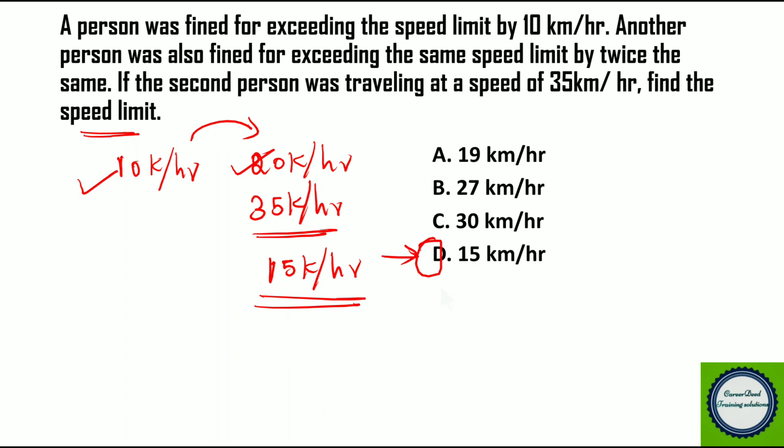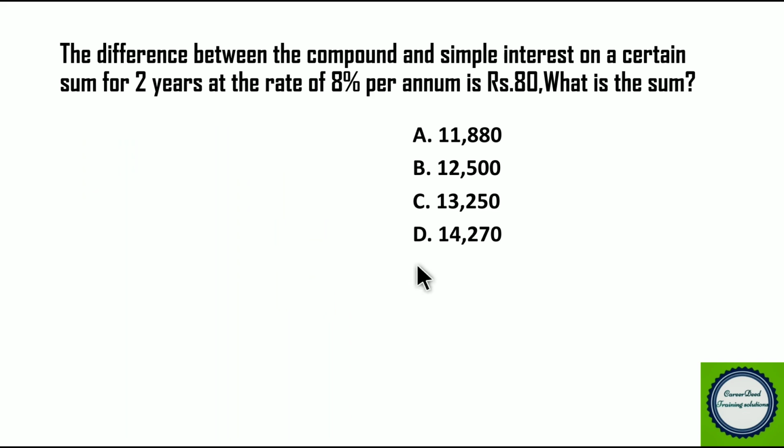Okay, now next question. The difference between compound and simple interest on a certain sum for 2 years at the rate of 8% per annum is 80. What is this sum? We have discussed similar kinds of problems in simple and compound interest itself, so we are not going to use any formula.